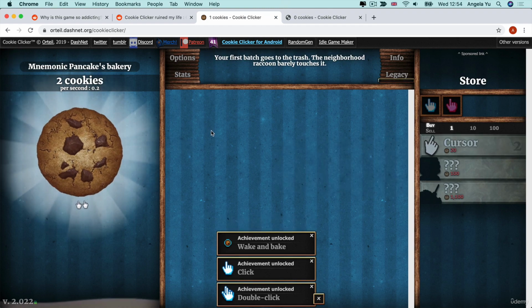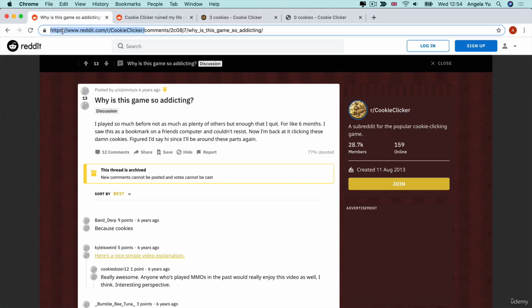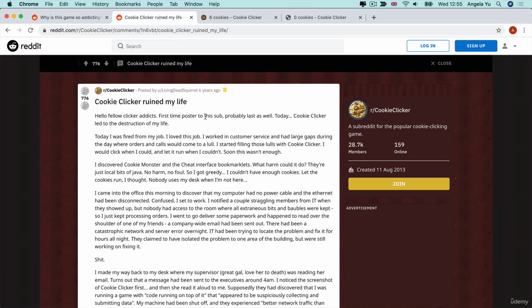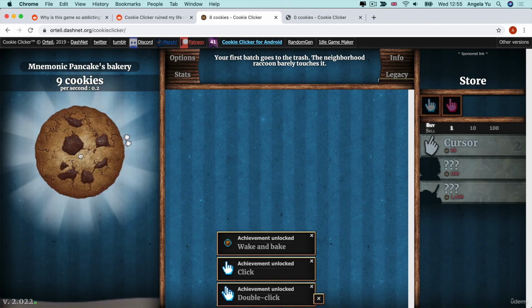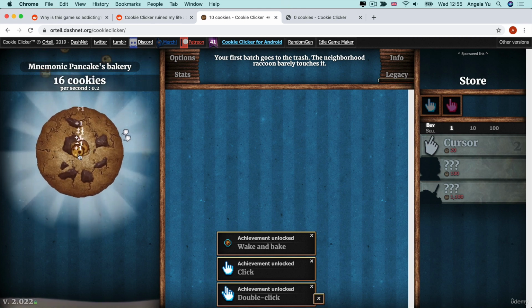So recently I've been looking on Reddit and there's a lot of posts talking about how addictive this cookie clicker game is. Why is this game so addicting? Cookie clicker ruined my life. And when you think about it, it's such a simple game. All it is, is a big giant cookie. You click on it as fast as you can.